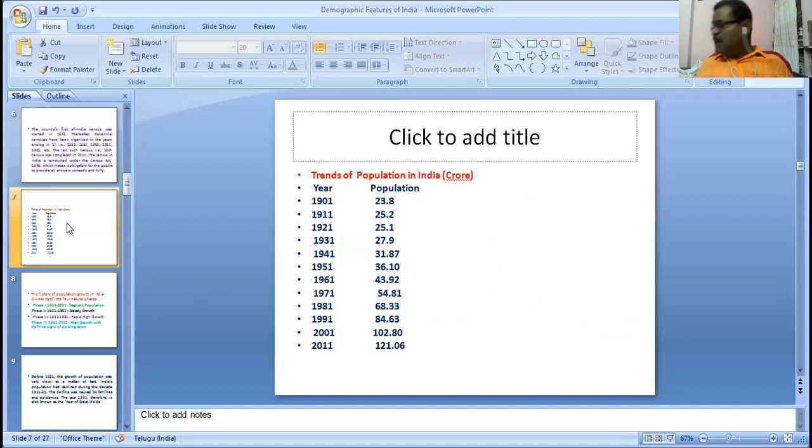What are the trends of population? We will discuss the trends of population of India. In 1901, it was 23.8 crores.